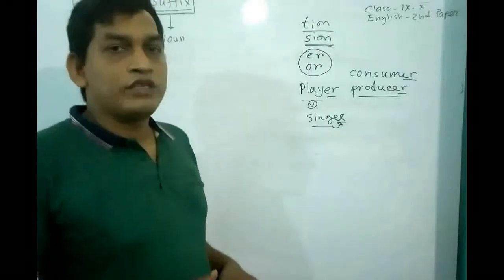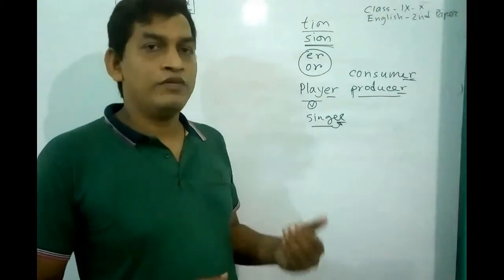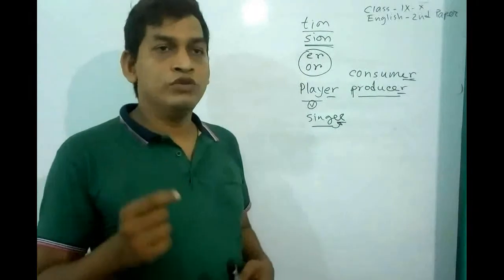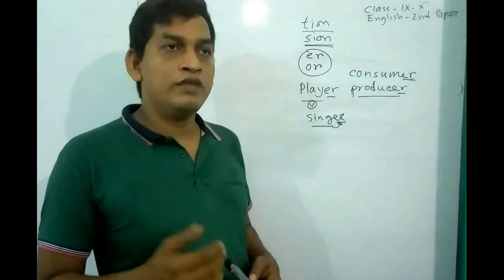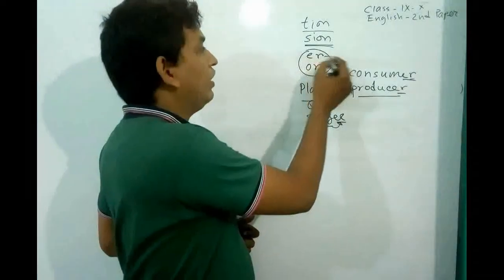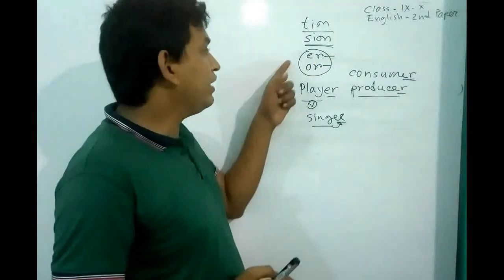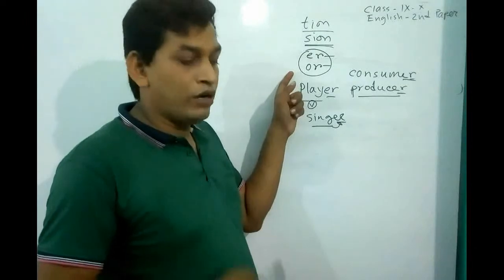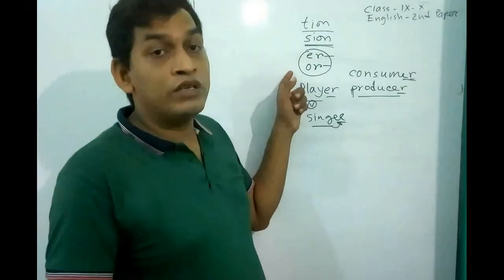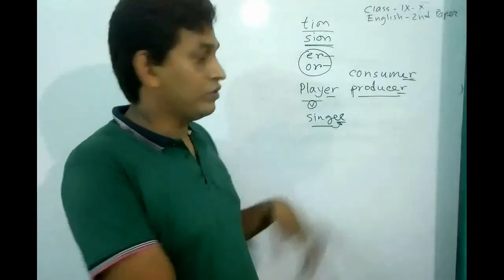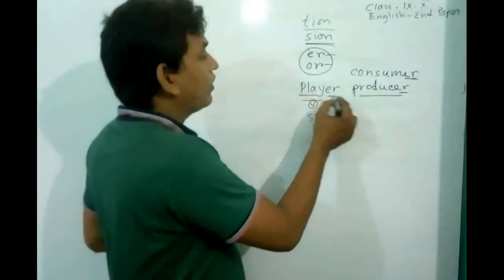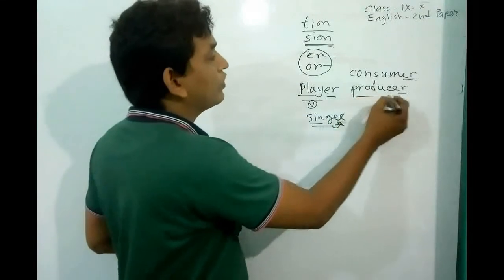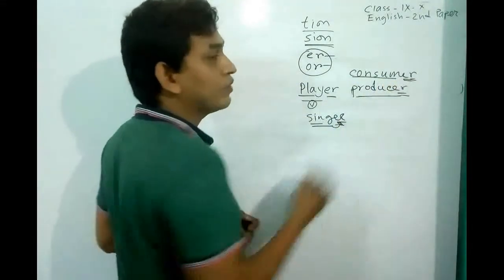Good dear students. Now I will discuss how to make noun from verb by adding er or or. By adding er or or, we normally make agent or personal noun. Here there are some words: play, player, sing, singer, produce, producer, consume, consumer.